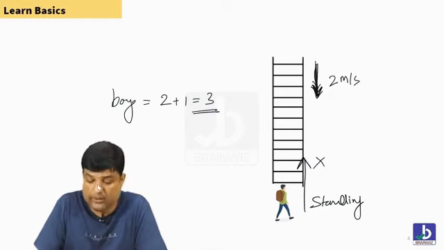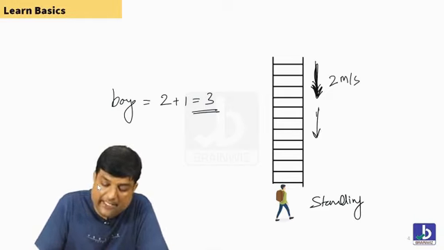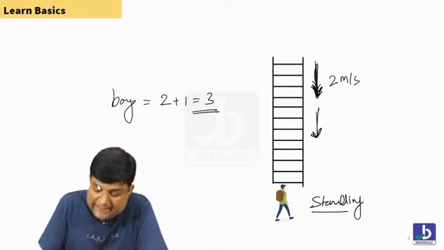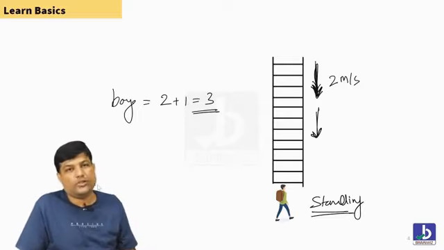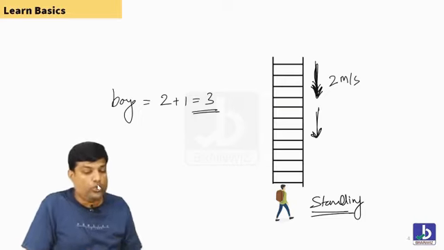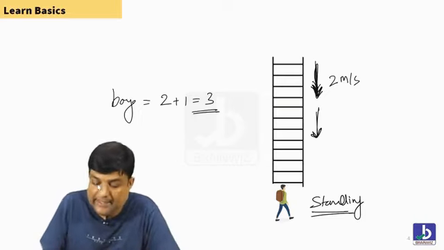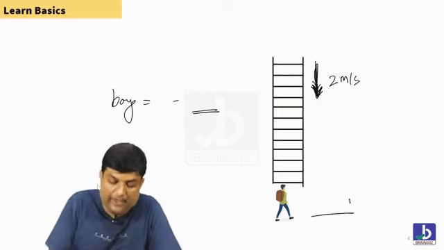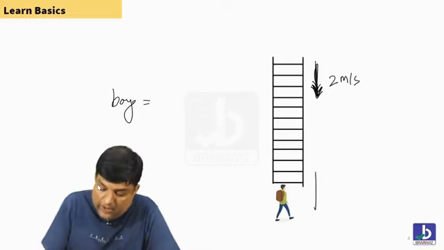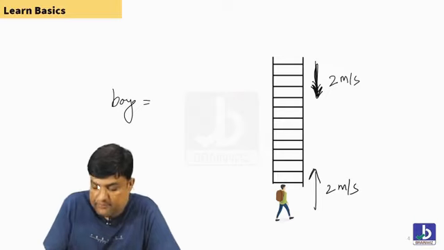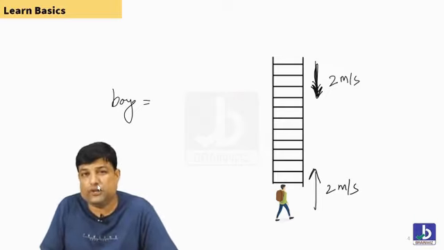Why can he not go up? Because, sir, the escalator is coming down. The boy is just standing. So when you are just standing and the escalator is coming downwards, do you think that you can easily climb? No, you cannot climb. So the boy thought that he is not moving up. So what did he do? He started walking at the speed of 2 meters per second.